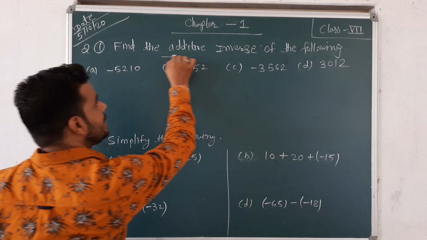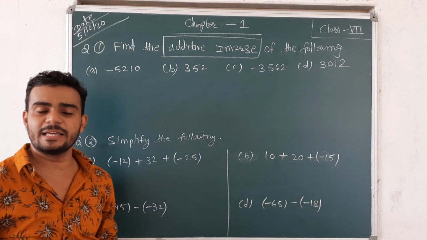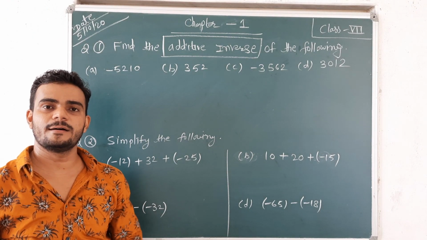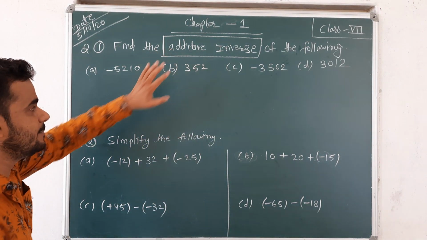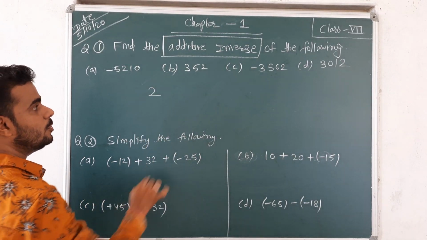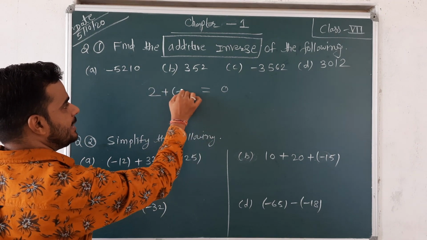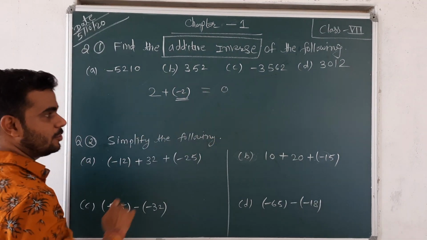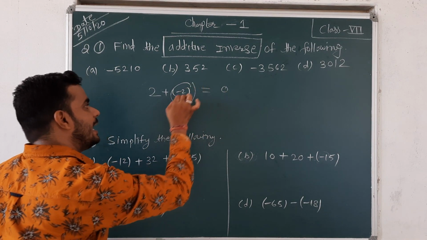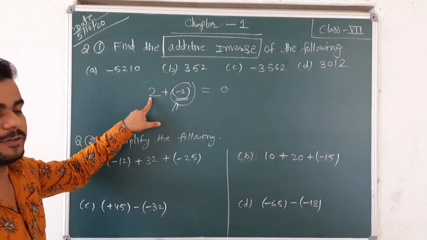What is the additive inverse? What is the meaning of the additive inverse? Additive, anyone can say? Ashwin, Isika, Ishana. Additive inverse means, suppose you are given a number 2, which number you will add to 2 so that the result becomes 0? If we add negative 2, then the result becomes 0, because 2 minus 2 is 0. Then this minus 2 is called the additive inverse of 2.